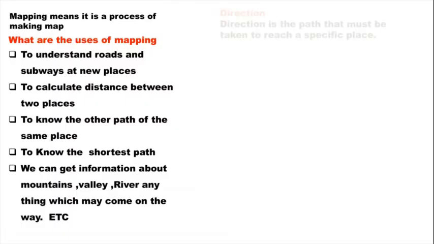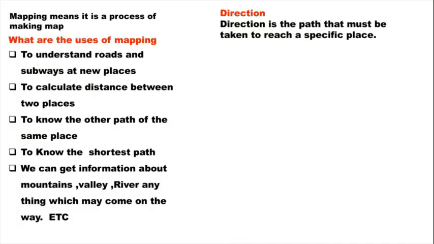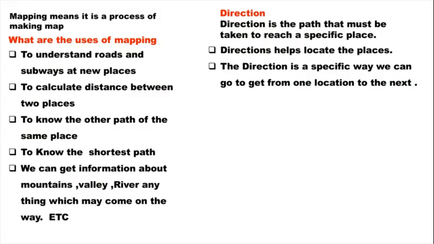Now about directions. Direction is the path that must be taken to reach a specific place. Where we want to go, where our destination is, which place we want to reach, these directions will show the path to reach our destination. Directions help locate places. Where is the exact place where we want to go? That place we can locate with the help of these directions.